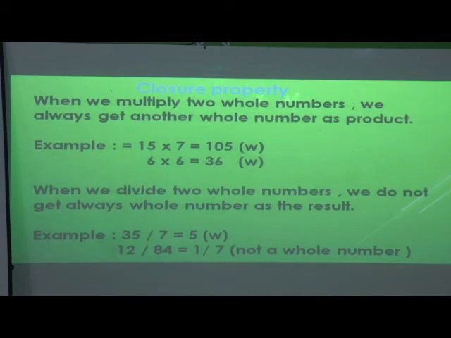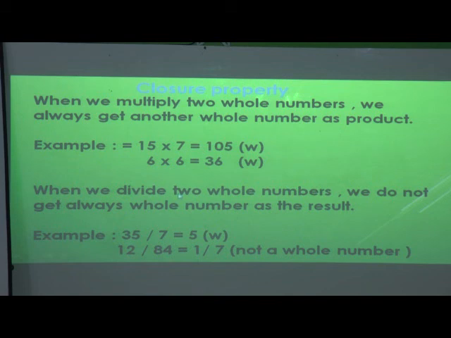See, when we multiply two whole numbers, we always get another whole number as a product. Two whole numbers are given here, 15 and 7. When we multiply 15 into 7, we get 105, which is a whole number. 6 multiplied by 6 is 36, we get a whole number again. Let us see it for division.